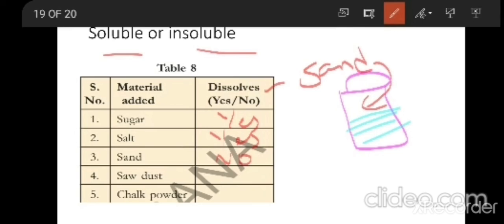When you add sawdust to the water, it is also not soluble in the water, so it is insoluble. Chalk powder, when you mix it in the water, is not completely dissolved in the water.